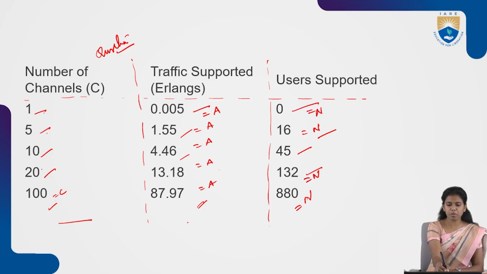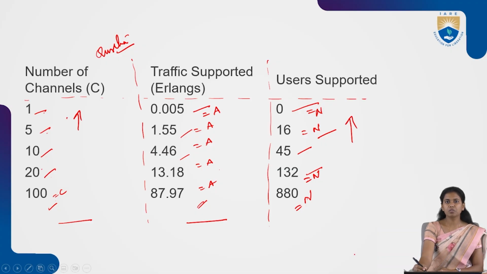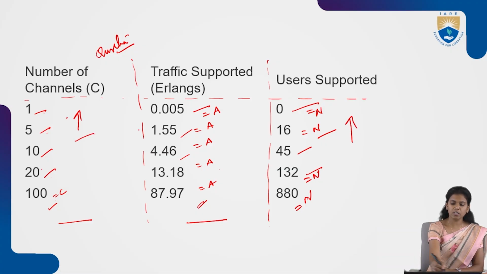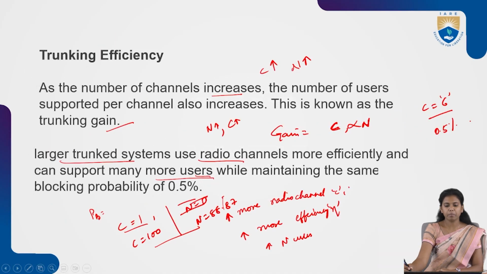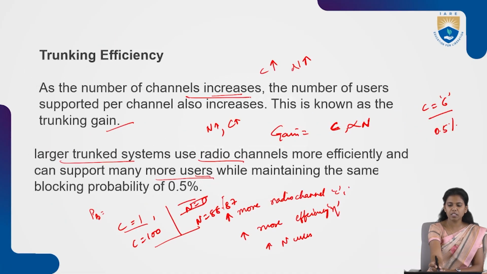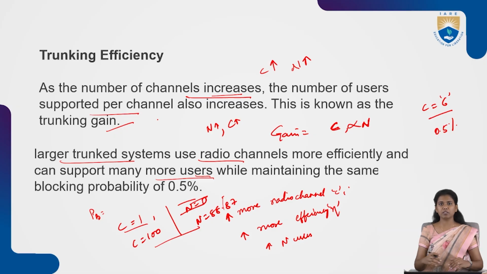So this is how the number of channels, the traffic supported, and the users supported relate. As these two terms increase, the trunking grade efficiency also increases. This is an important point to be remembered. As the number of channels increases, the number of users supported per channel also increases. This is known as the trunking grade system.